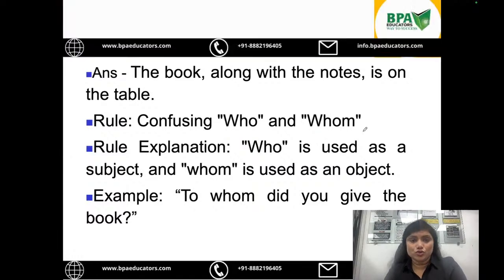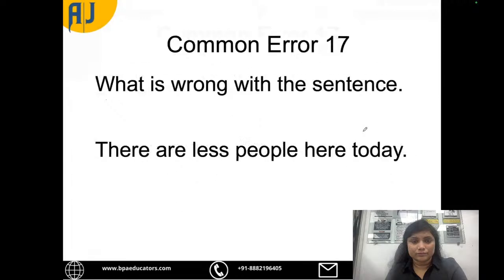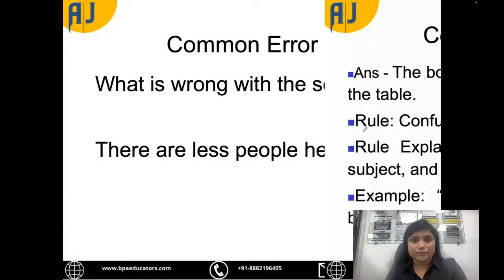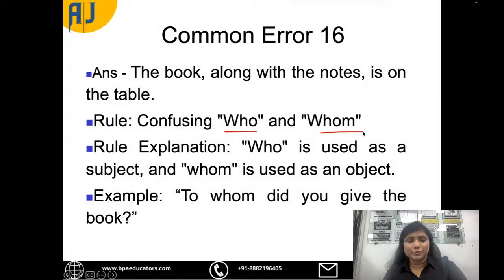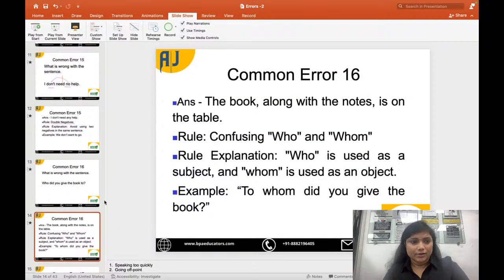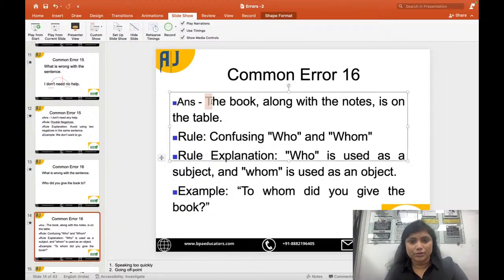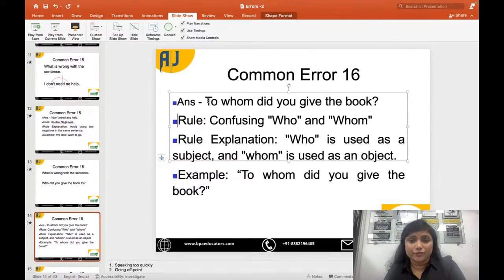So let me just write the answer. The question is, who did you give the book to? The answer would be, to whom did you give the book? Right? So the answer would be, to whom did you give the book? So the correct answer is this.